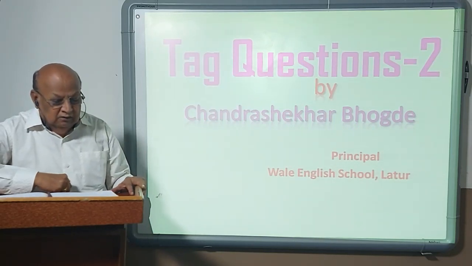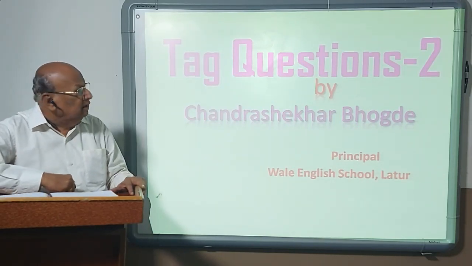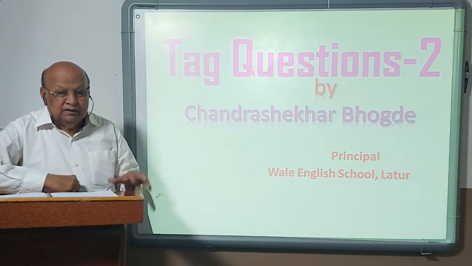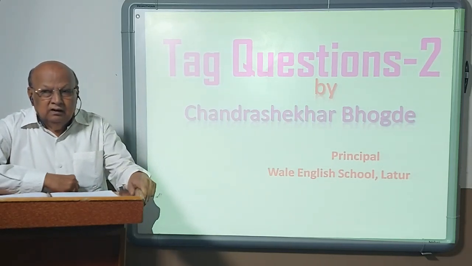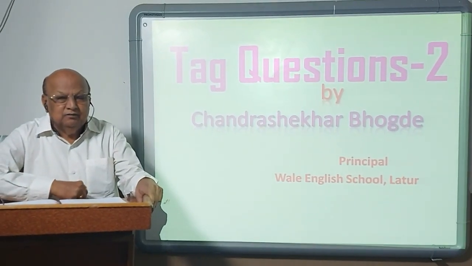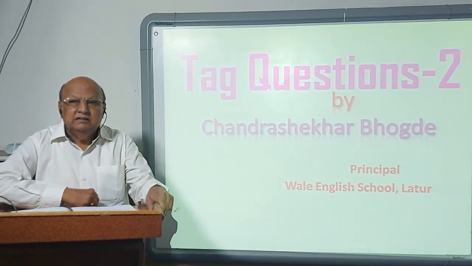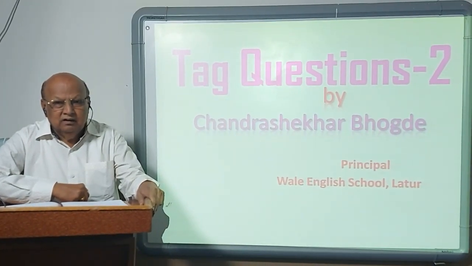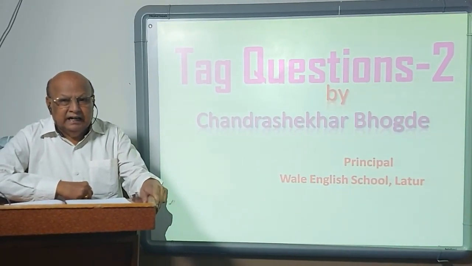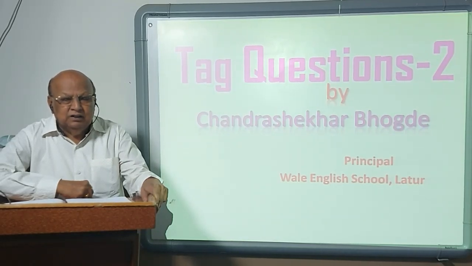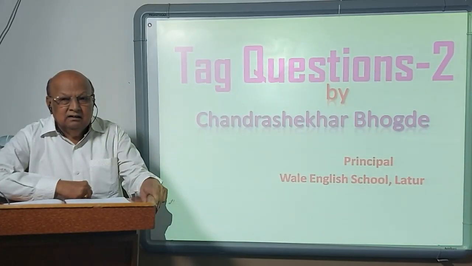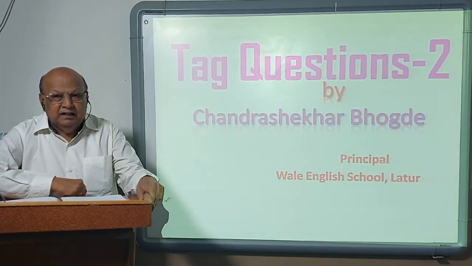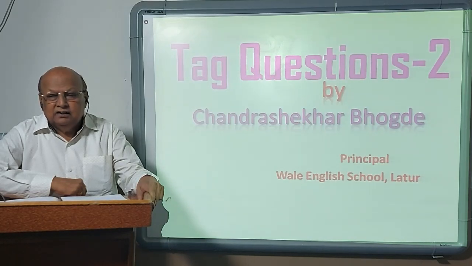Today we are going to deal with tag questions, group 2. First group was tag with forms of to be: am, is, are, was, were. They are called forms of to be. They are repeated in the tag either in their positive or negative forms. It depends on the statement given. If the statement is positive, you know the tag should be negative.